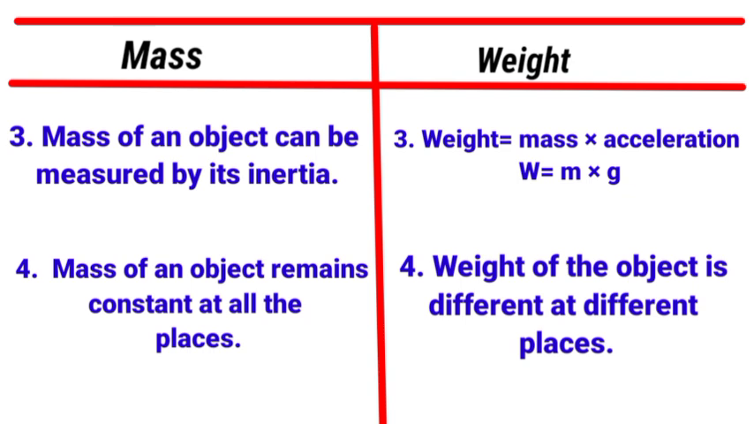Here the fourth point is that the mass of the object remains constant at all places. Yes, definitely it remains the same whether the object is on the Earth, the Moon or even in outer space. The mass of an object is constant and does not change from place to place, while the weight of the object is different at different places. Weight is different at different places as it depends upon g, and g is different at different places or planets. So it doesn't matter if it is another place or another planet. Weight is different at different places, right?